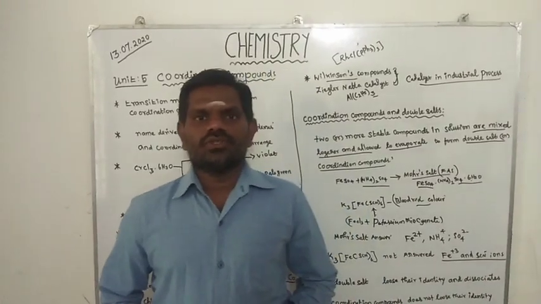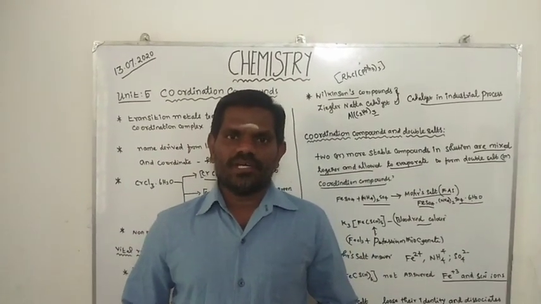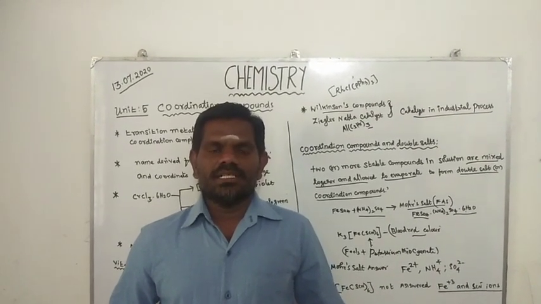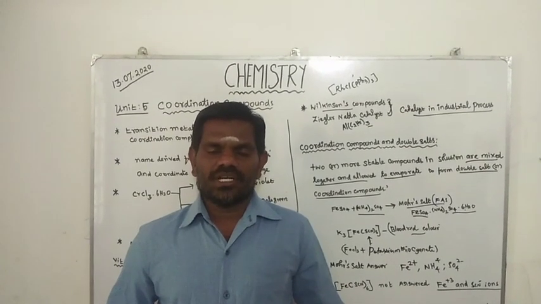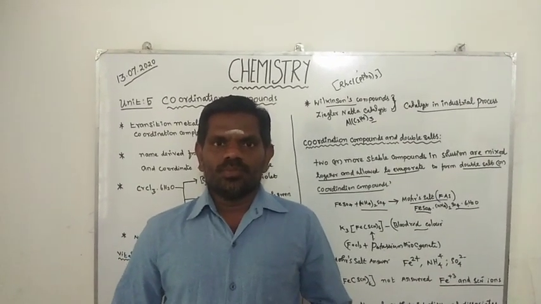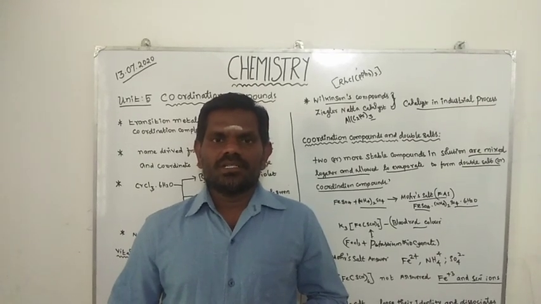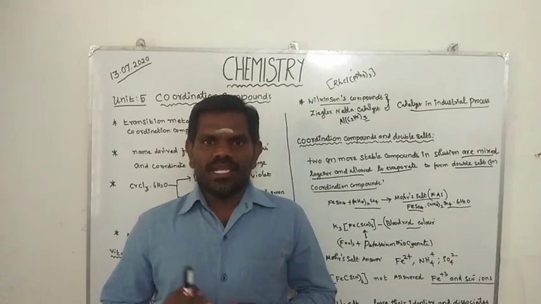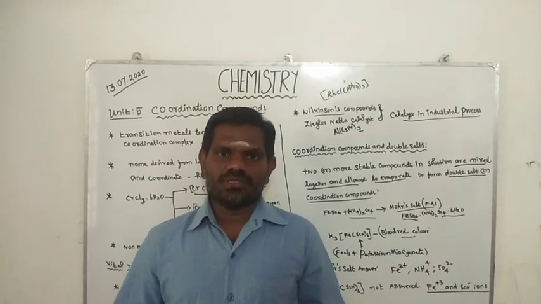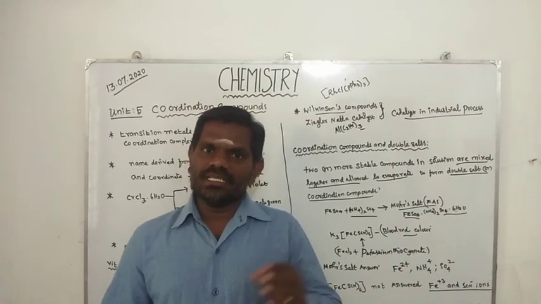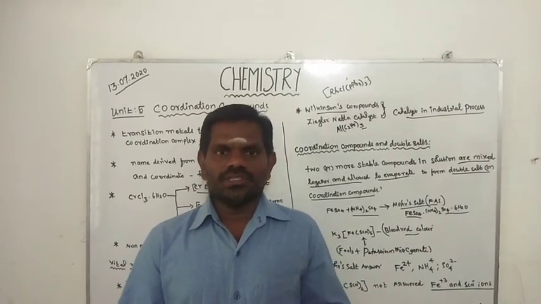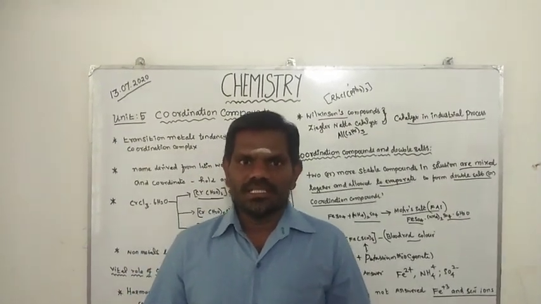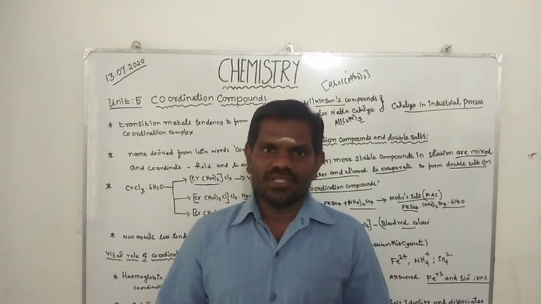Welcome to chemistry class. Today we are going to discuss chapter number 5, coordination compounds. In the previous chapter we already studied the formation of coordination compounds. The important evidence for transition elements is the formation of coordination compounds. The main reason is that the ns orbital and nd orbital are very close to each other and the energy gap is also very small. This is very important evidence for the formation of coordination compounds.